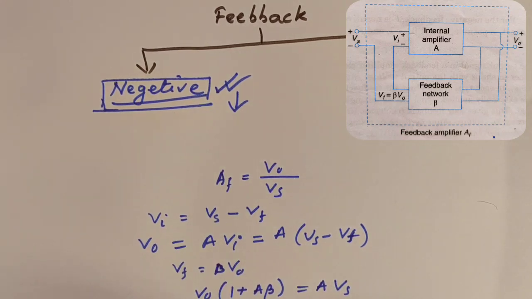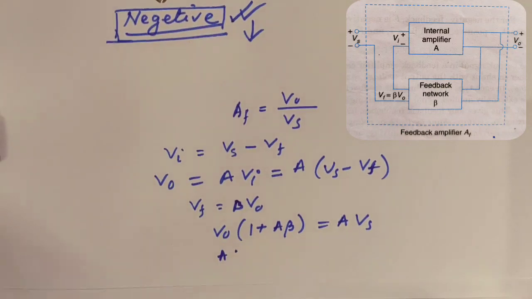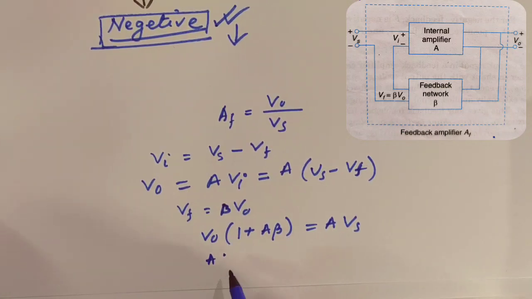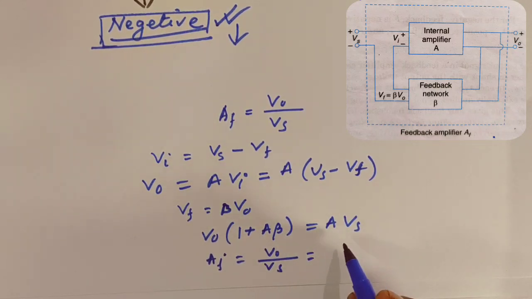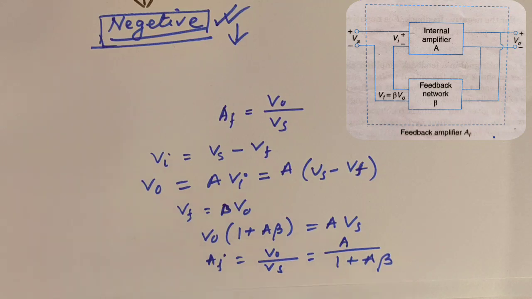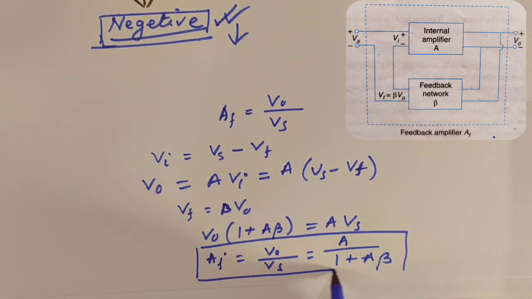That's why we can write AF equals V0 by Vs equals A by (1 plus A beta). That is very much important.